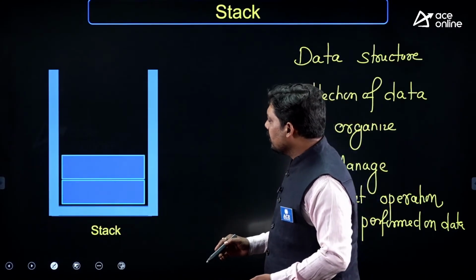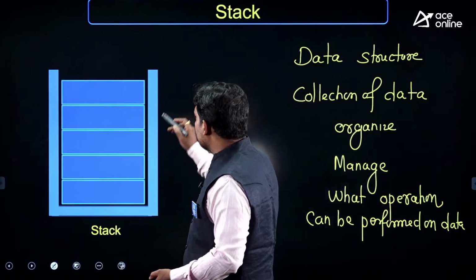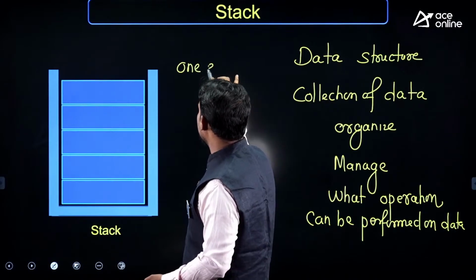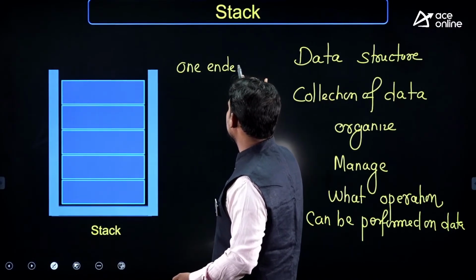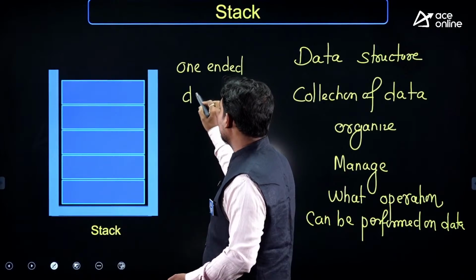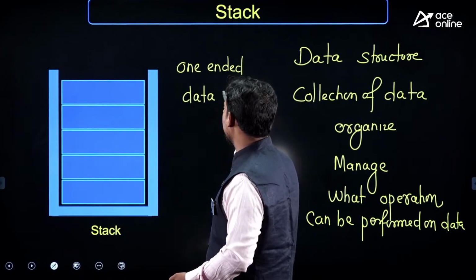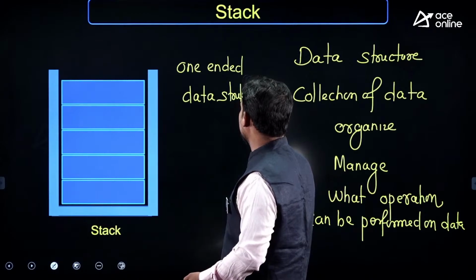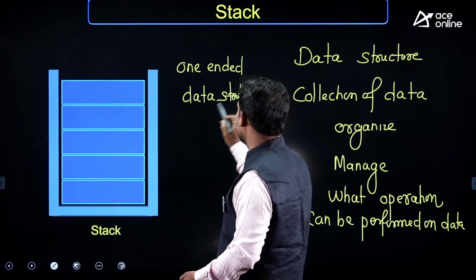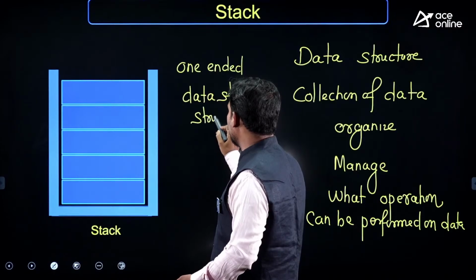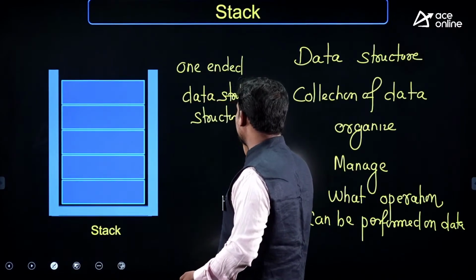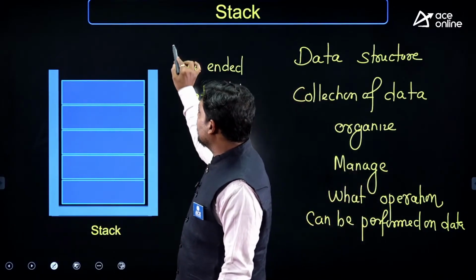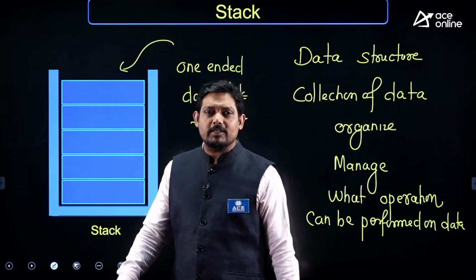Now what is a stack? It's a one-ended data structure. That means that at every instance one end is blocked, so the operations can be performed only on the single end.